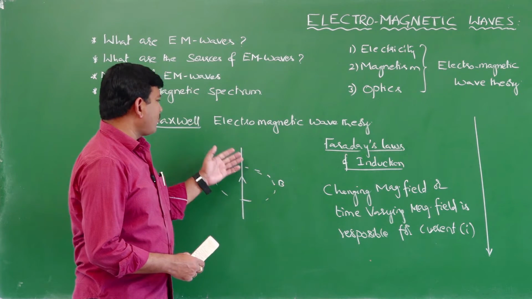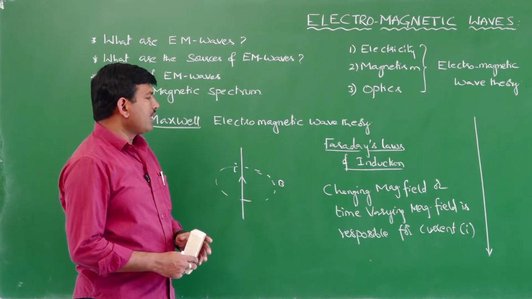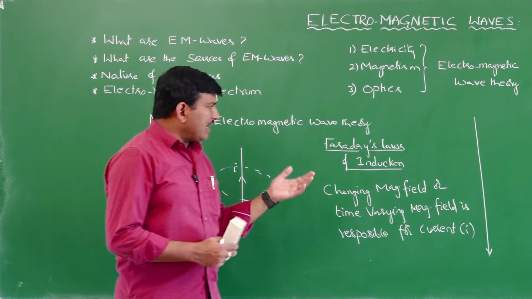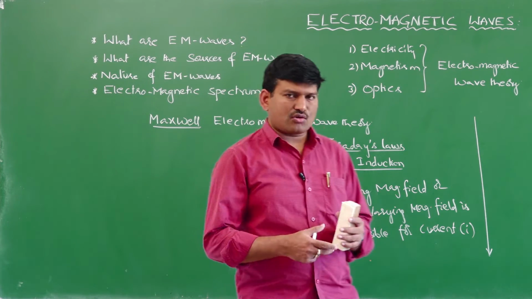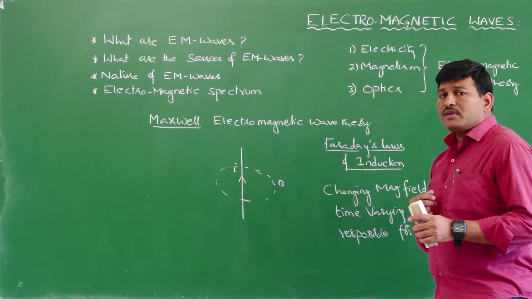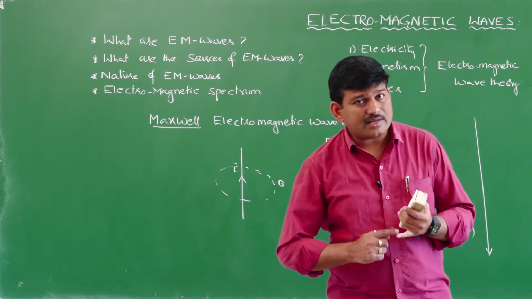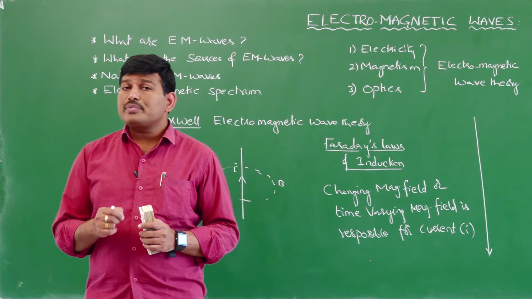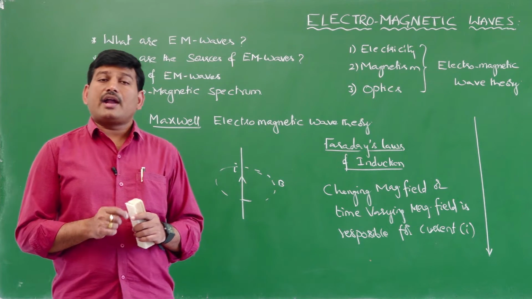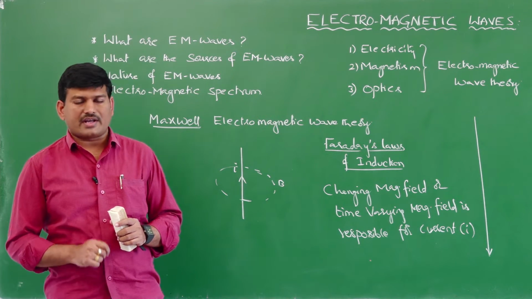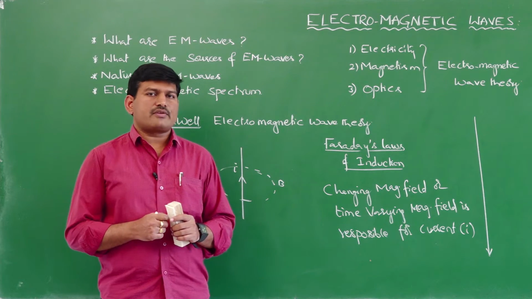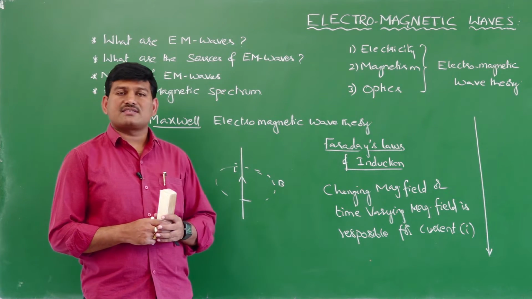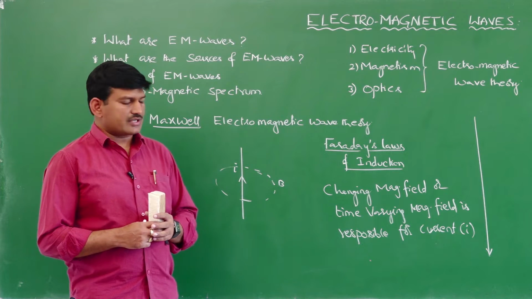In the previous chapters, we have studied the Gauss theorem in electrostatics, Gauss theorem in magnetism, Ampere's circuit law, and also Faraday's laws of induction. All these four equations we will call Maxwell's electrodynamic equations.